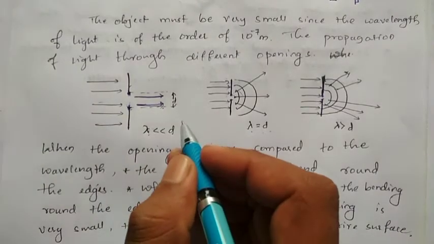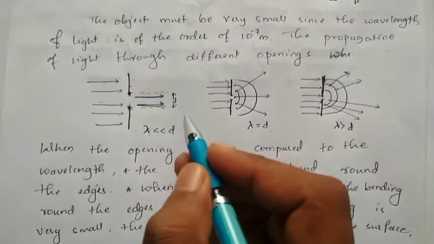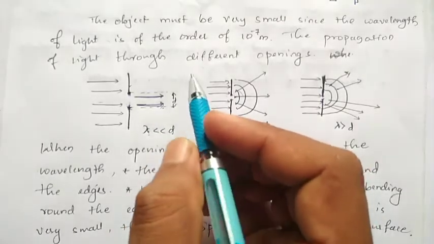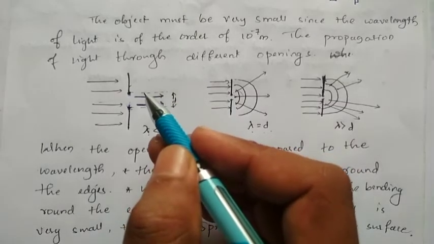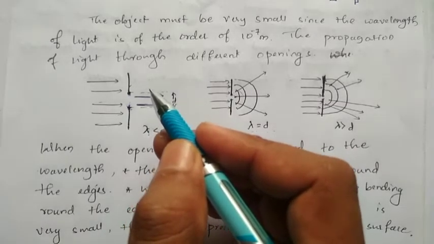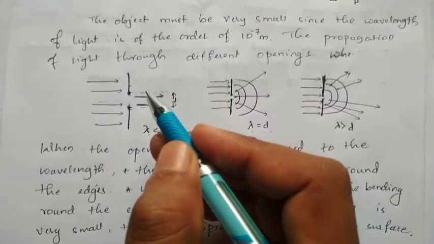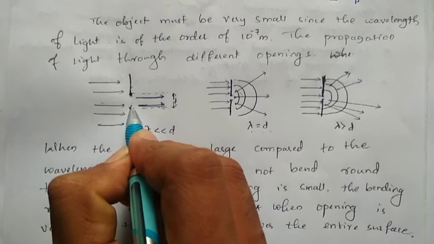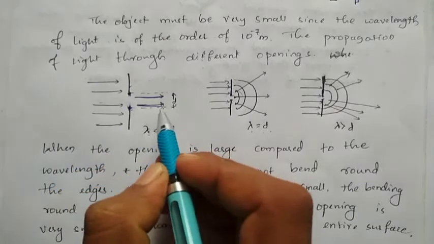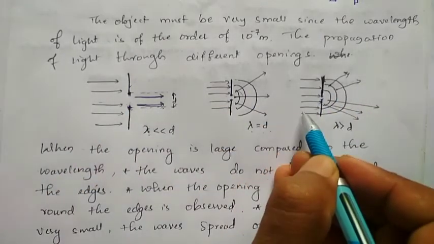The diffraction also takes place in different phenomena. We have to explain the process of diffraction. In the process of diffraction, the light waves will be bent or diffracted. This phenomenon depends on the wavelength of the light wave and the opening of the obstacle. So here I have drawn 3 diagrams.